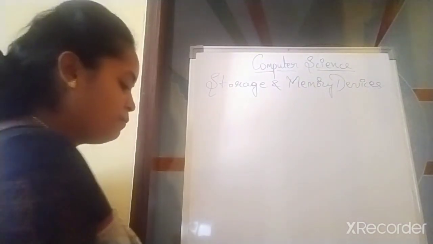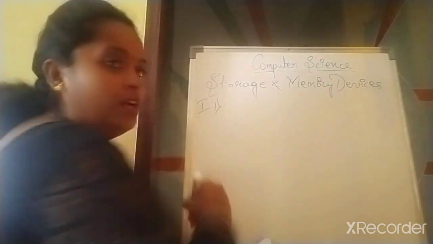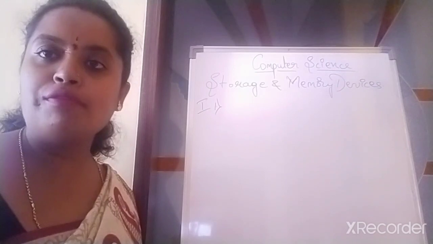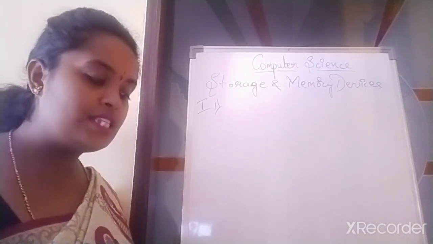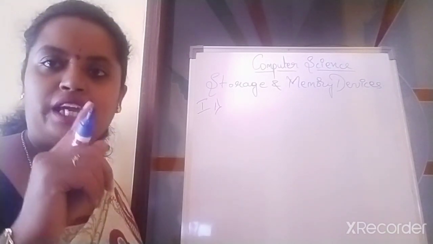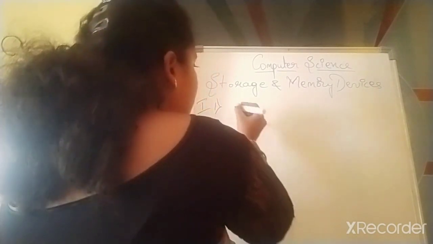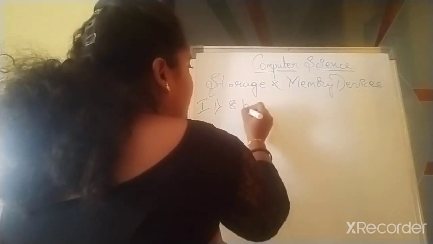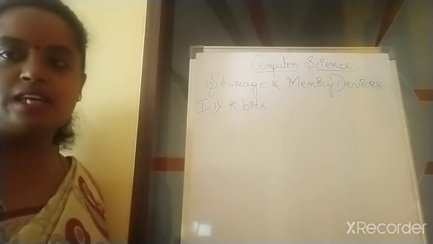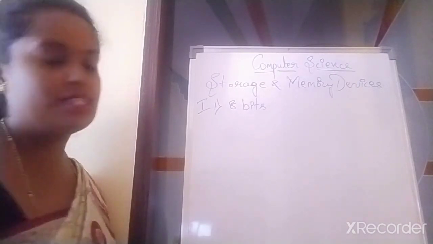Your first main will be multiple choice questions. In that, the first question is: a byte consists of a group of how many bits? Is it 7 bits, 8 bits or 9 bits? The answer will be option B, 8 bits. Are you following me? First one, option B, 8 bits.